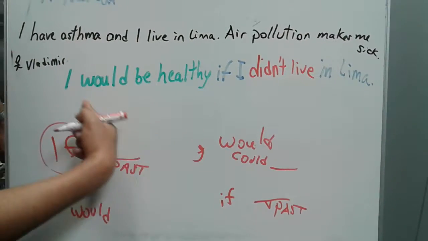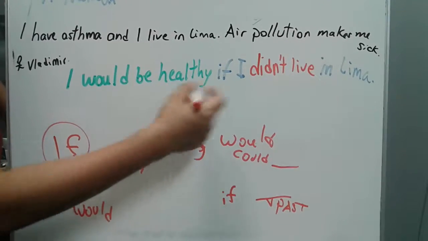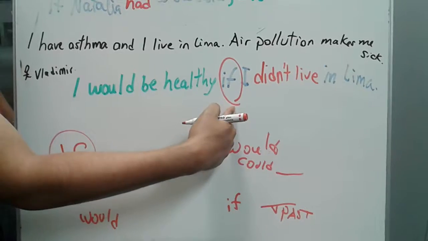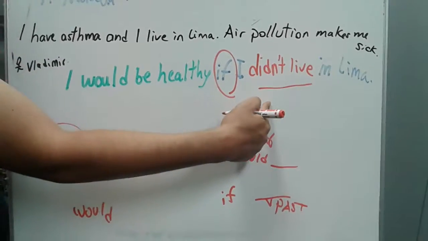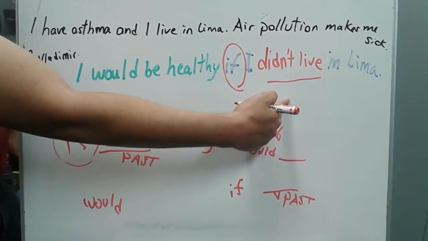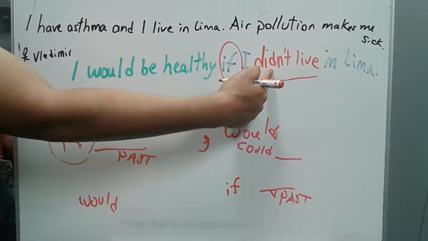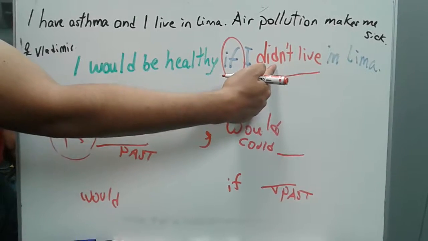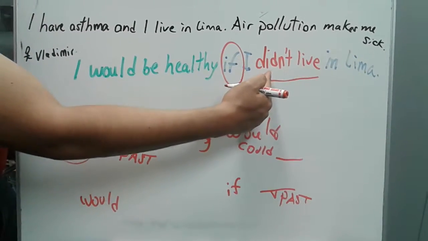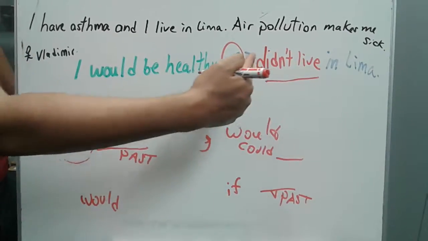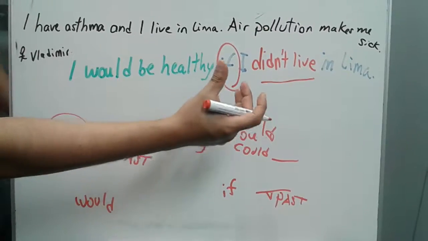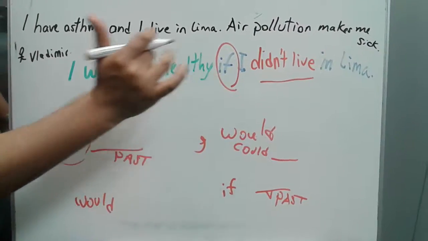If you see here, I'd be healthy, right? It is correct because the if is at the middle of the sentence. So here it should be in the past. Is it in the past? If I didn't live. Yes, it is in the past. And it's in negative past. So that's also possible. You can also express the past in negative, right? You can say, I didn't live in Lima. And you can say, this is an imaginary situation about something in a negative form. Right? So this is the way you can say.